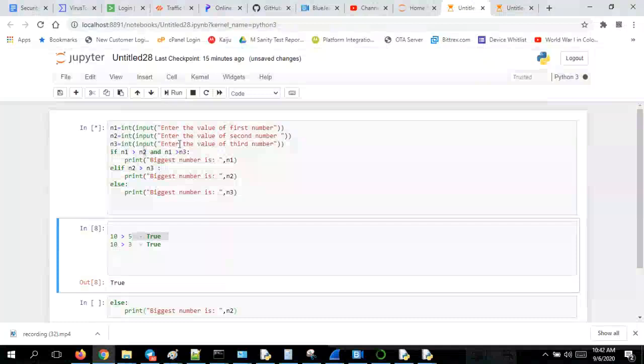Is this clear? Three values, how we have to validate them, and how you have to use and or statements. Is it satisfied for you? Guys, is it clear? Yeah, clear, Rahul.